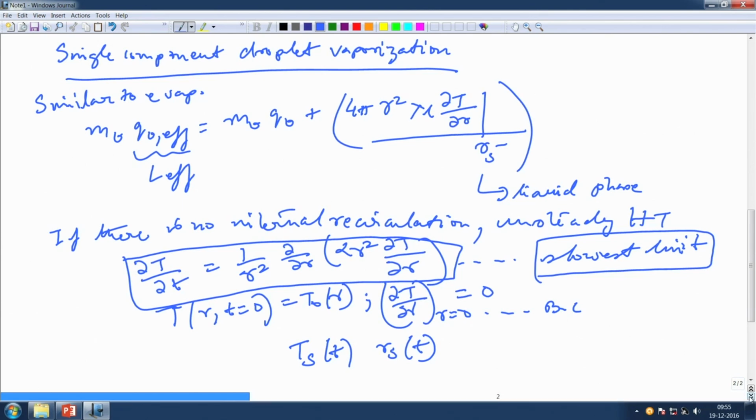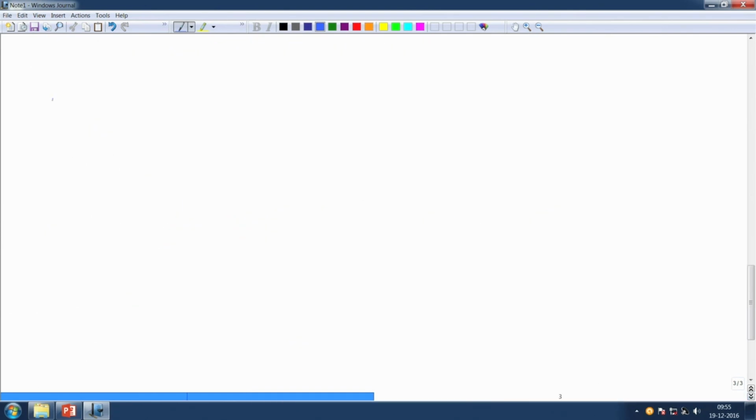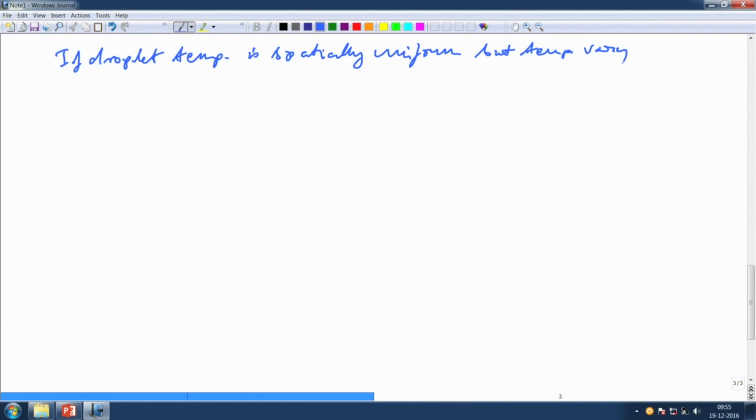Now, we already know from our droplet vaporization counterpart that if the droplet temperature is spatially uniform, which is one of the assumptions, but temporally varying, I am just reminding you, you have mV QV effective equal to mV QV. If you recall your old notes, you will find that this is what we did.